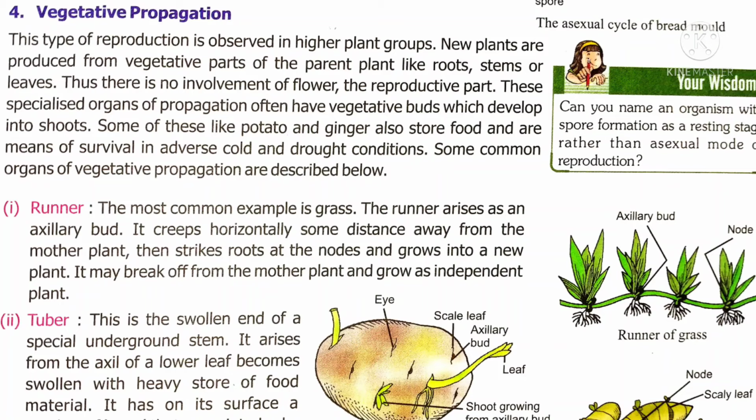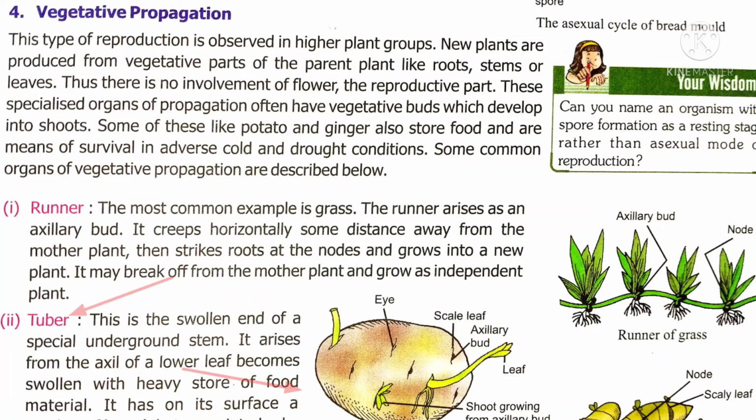Where do you observe this runner? Plants like grasses form runners. The runner arises from the axillary bud and it creeps, growing horizontally along the ground. Then roots develop from the nodes on the runner. From these nodes, a new plant or new grass arises. Slowly this new plant detaches from the mother plant, then grows independently as a plant.